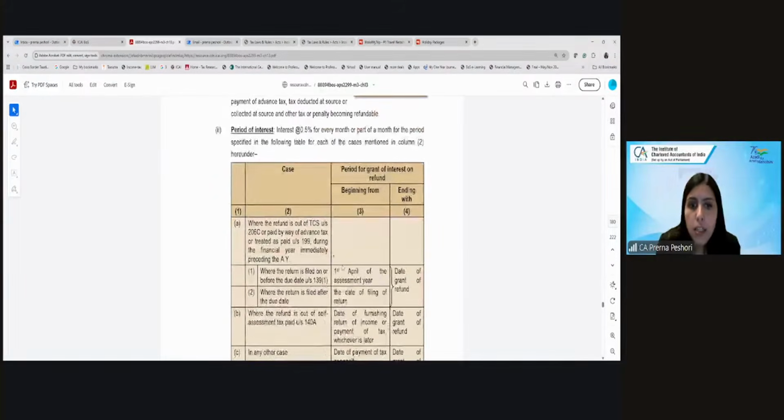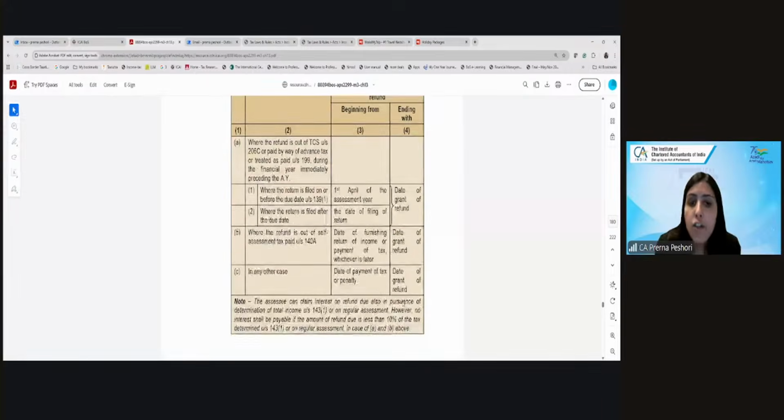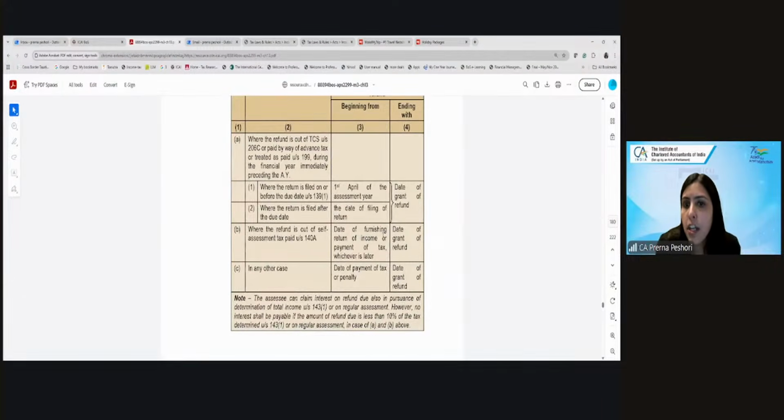0.5% where the refund is out of TCS or by way of advance tax. Then where the return is filed, from the 1st April of the assessment year till the date of grant of refund. Or where the return is filed after the due date, from the date of filing of return till the date of grant of refund. Where the refund is out of self-assessment tax, from the date of furnishing the income tax return or payment of tax, whichever is earlier, till the date of grant of refund. And in any other case, from the date of payment till the date of grant of refund.